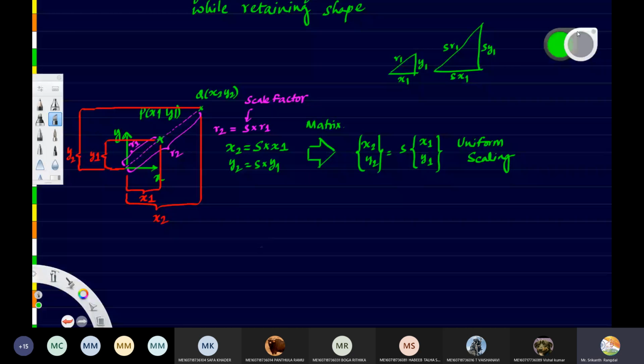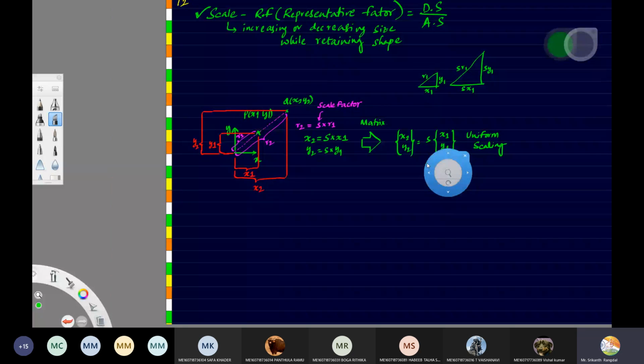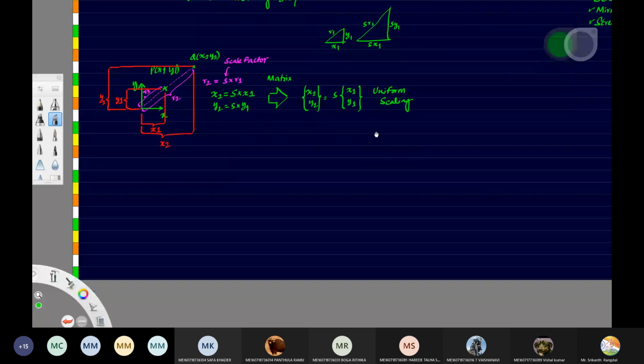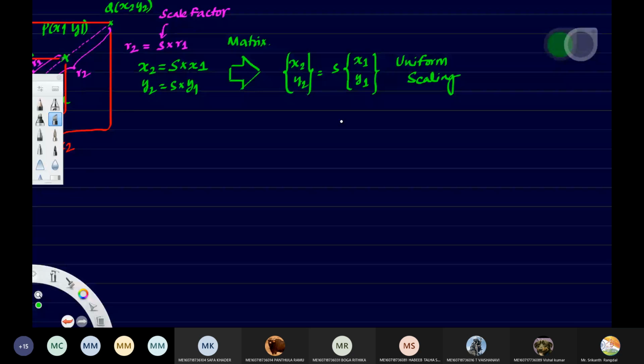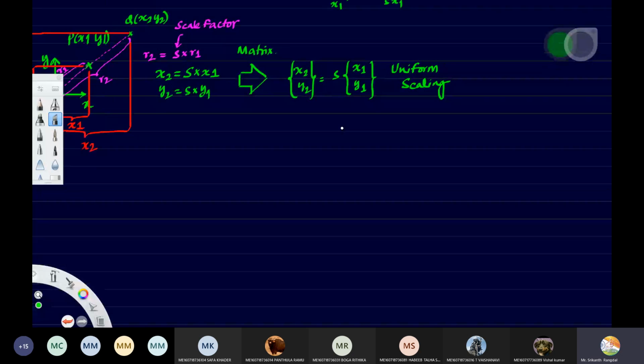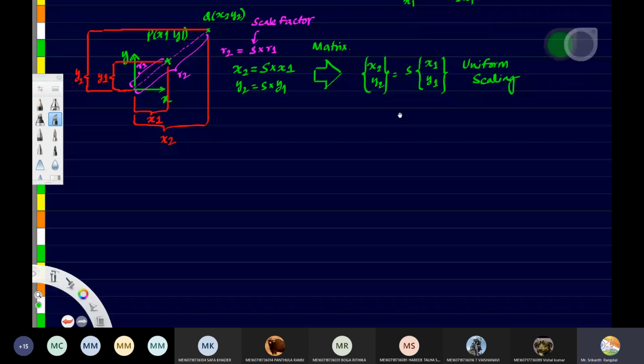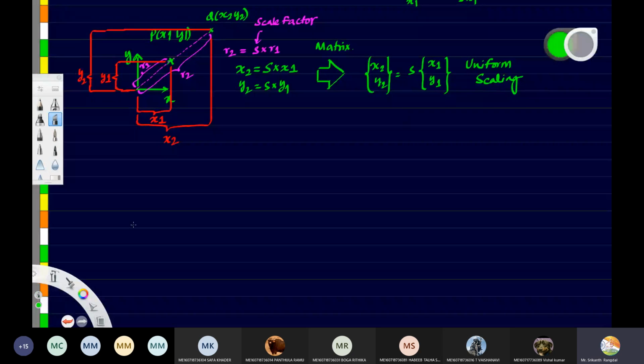So what will happen in non-uniform scaling? The value of S, the scaling factor, will not be the same in both directions. The value of S will be different in the X and Y directions.